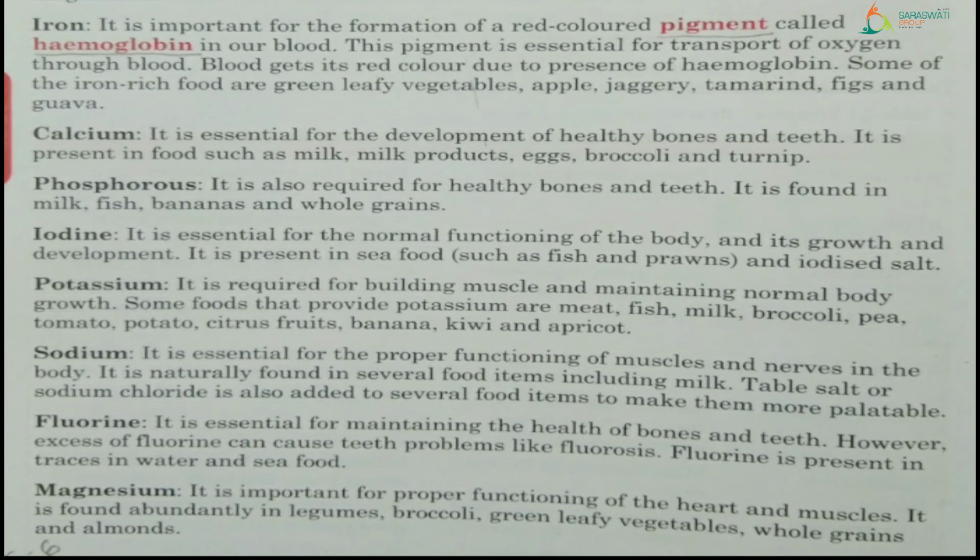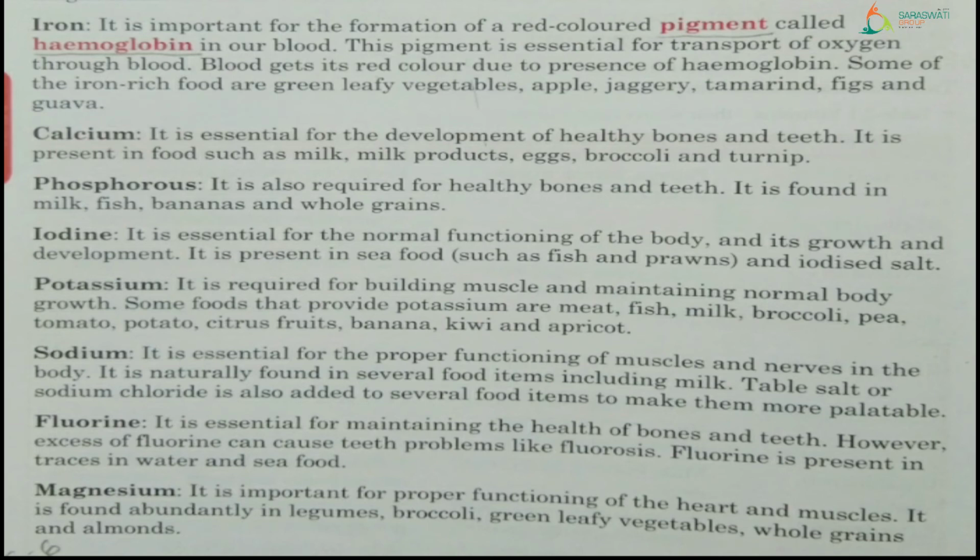Now moving to the next one, that is calcium. It is essential for the development of healthy bones and teeth, right? We know that our body has one of the strongest systems which allows us to sit straight and stand straight, that is bone. So bone should be healthy and strong.